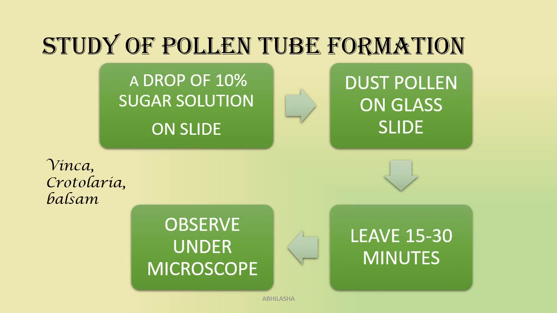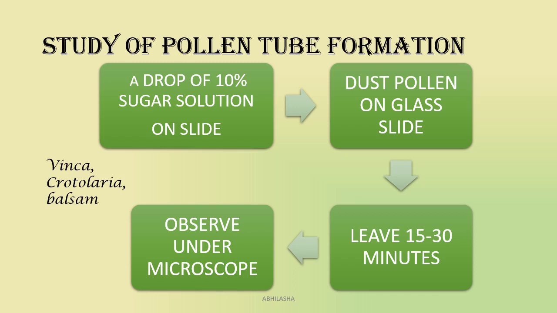Now let's discuss an experiment where we want to study pollen tube formation. We want to see pollen tube formation. For this, we'll take a drop of 10% sugar solution on a slide. Now we'll take a pollen of our choice. Generally we take pollens of vinca, crotalaria or balsam because these pollens give beautiful images. We dust these pollens on our glass slide and leave for 15 to 30 minutes.